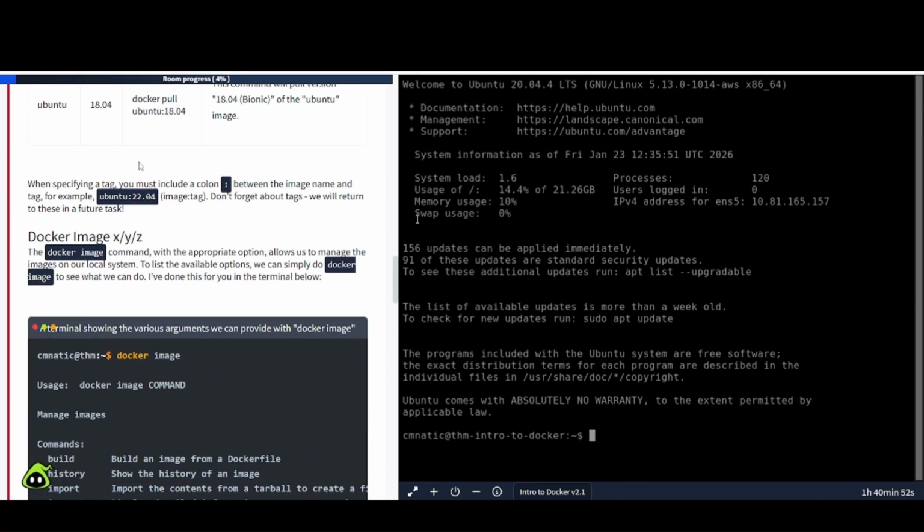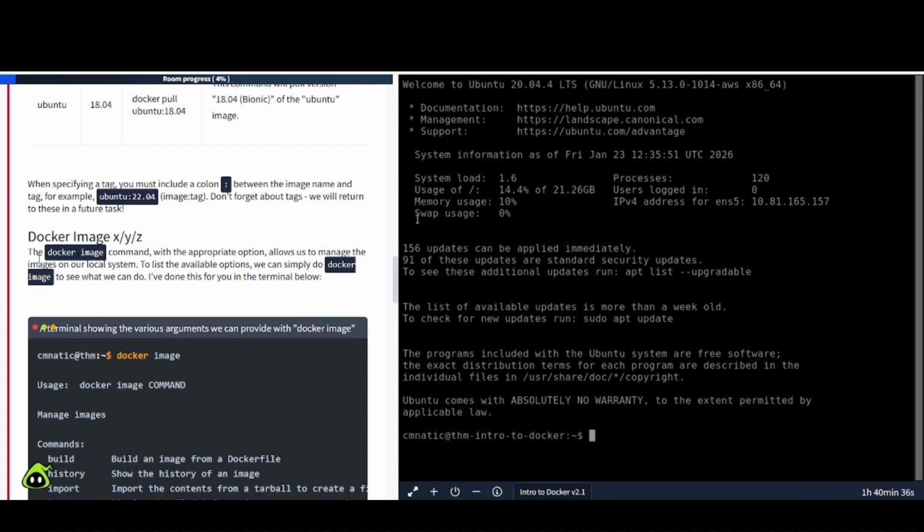When specifying a tag, you must include a colon between the image name and tag. For example, Ubuntu colon 22.04: the image, then a colon, then the tag, which is the version right there. Okay, don't forget about tags. We will return to these in a future task.